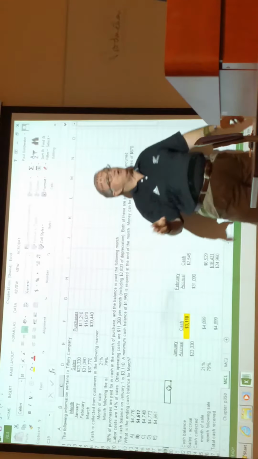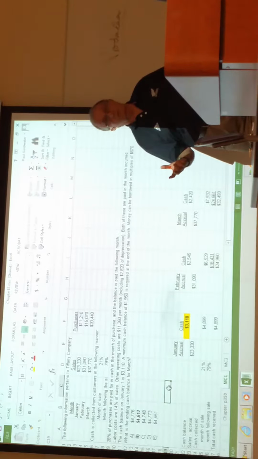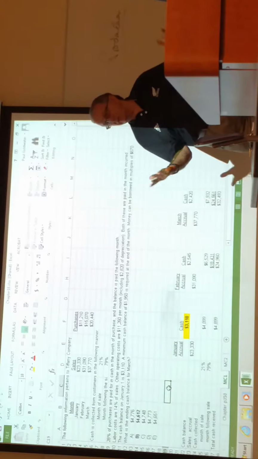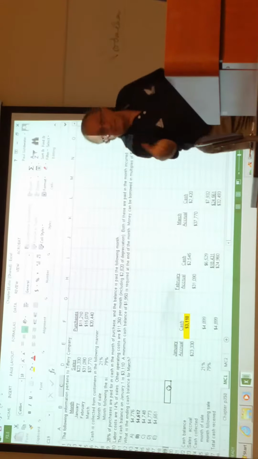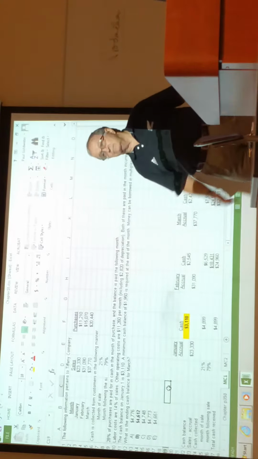Which one comes first, accrual or cash? You're right, accrual accounting comes first. Folks, you've got to know this from financial accounting. Accrual comes first. I sell it, I then get my cash. I buy it, I then pay for it. Accrual comes first.